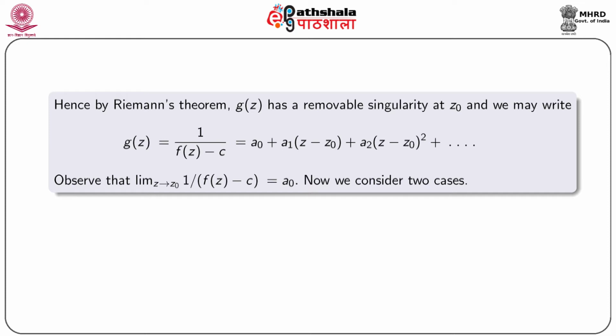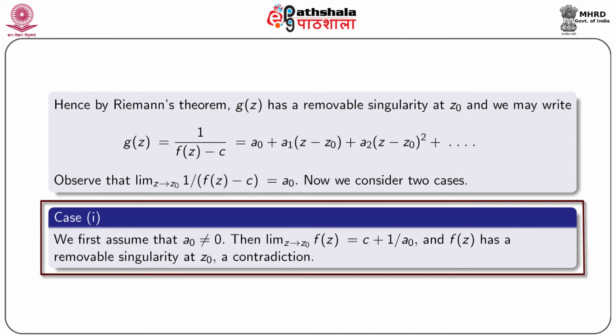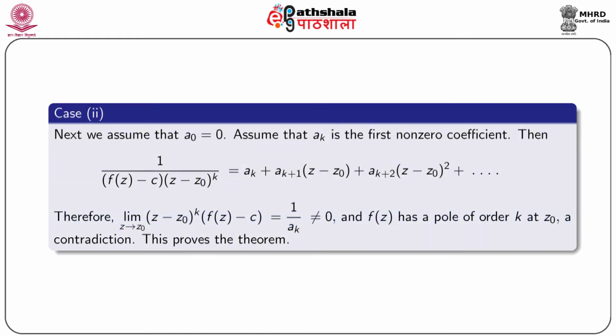Now, we consider the following two cases. Case 1: we first assume that a0 is nonzero. Then the limit as z tends to z0 of f(z) is c + 1/a0, and f(z) has a removable singularity at z0, which is a contradiction. Case 2: next we assume that a0 = 0. We also assume that ak is the first nonzero coefficient.